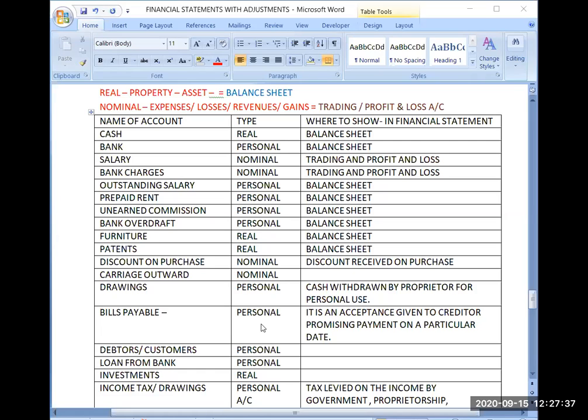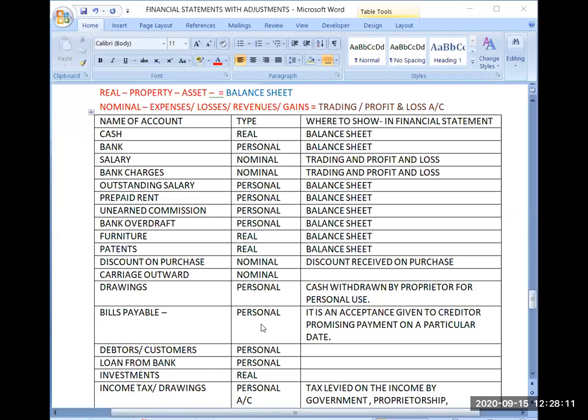And same way, whatever transportation cost you are paying for the raw material or for any goods which you are engaged in selling in your business. So when you are purchasing that goods and you are bringing that goods to your godown, whatever cost you are incurring for transportation, that cost is also directly associable with the quantity of goods. You can determine the per unit cost of that transportation also. So that's why that will be termed as direct expense.